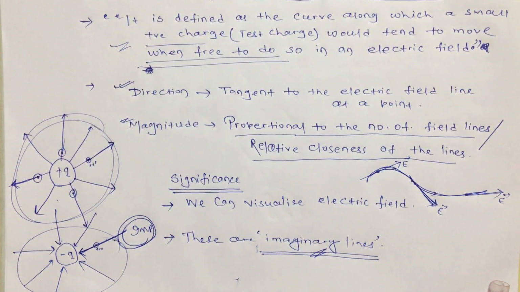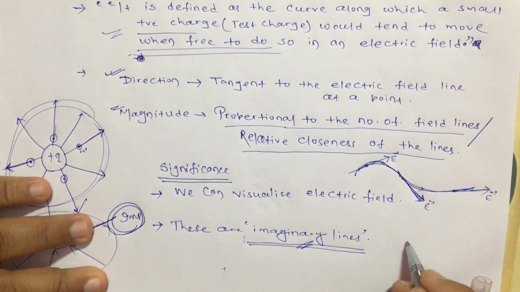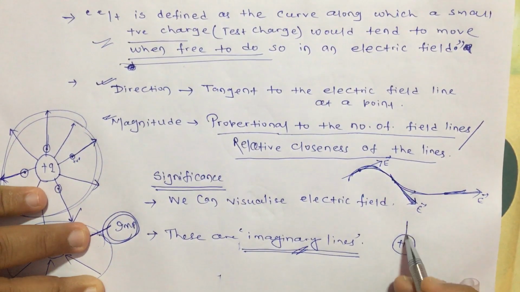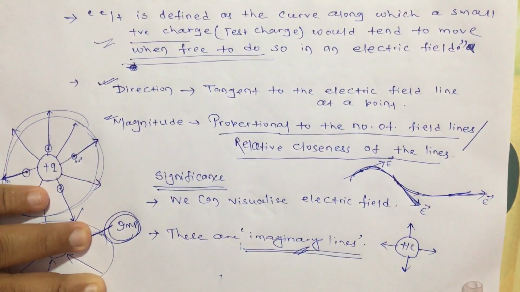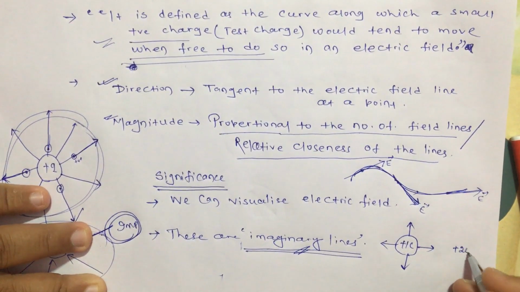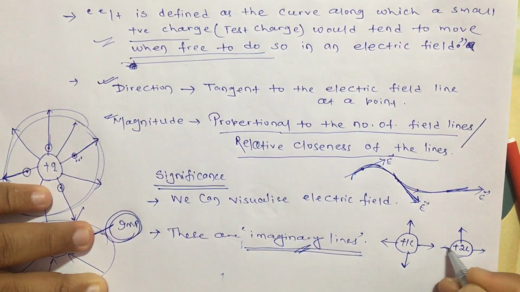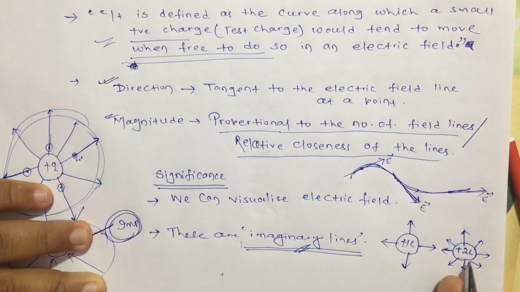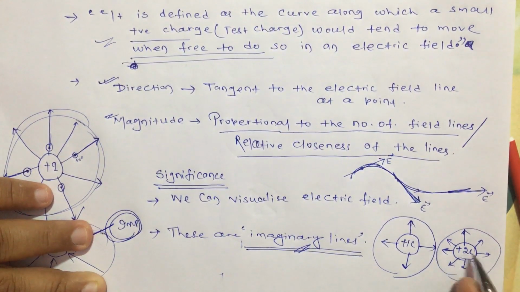This means that if somewhere you have a plus 1 coulomb charge, and you are drawing 4 lines here like this. Okay, and when there is a plus 2 coulomb charge here, then you have to draw 8 lines. Why? It is proportional. For 1 coulomb you are drawing 4 lines, so for 2 coulomb you have to draw 8 lines.